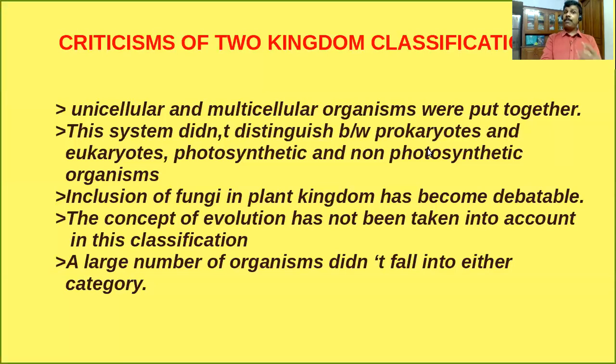Okay, membrane-bound organelles. I hope you have studied. Okay, mitochondria, endoplasmic reticulum, Golgi bodies, etc. are absent in prokaryotes. But in eukaryotes, you are very familiar, they have a well-developed nucleus with the nuclear membrane and all types of cell organelles, I mean membrane-bound cell organelles like mitochondria, Golgi bodies, endoplasmic reticulum, etc.